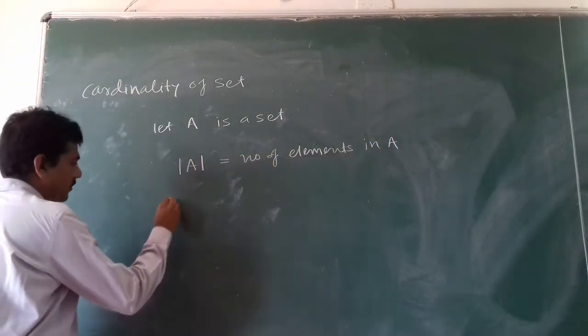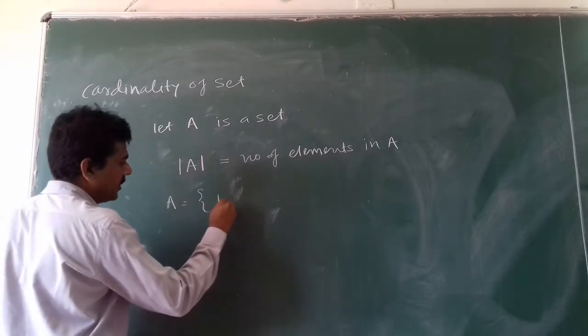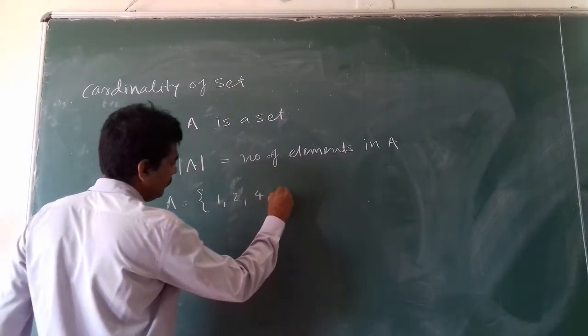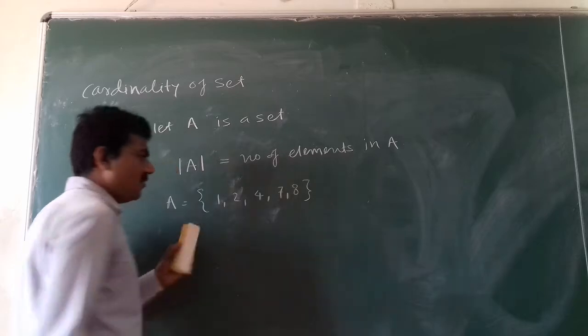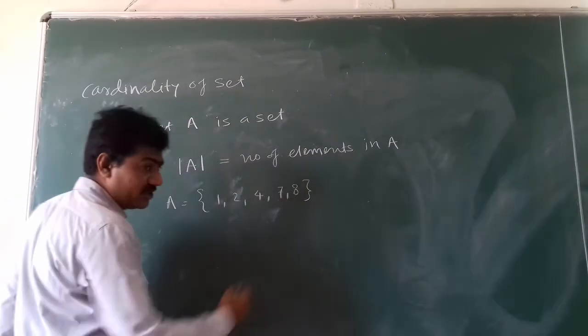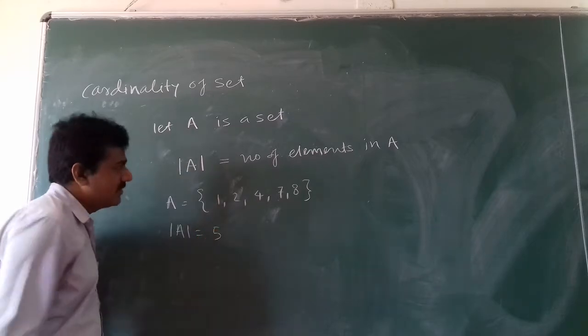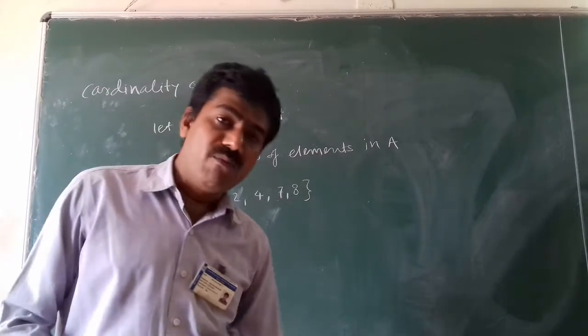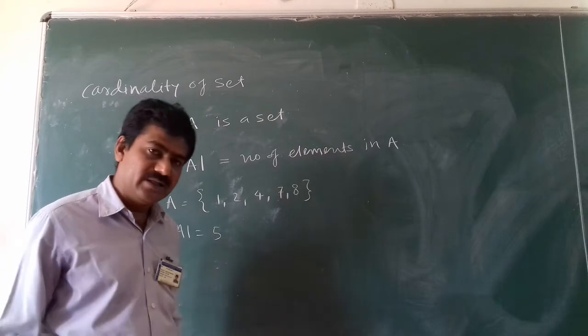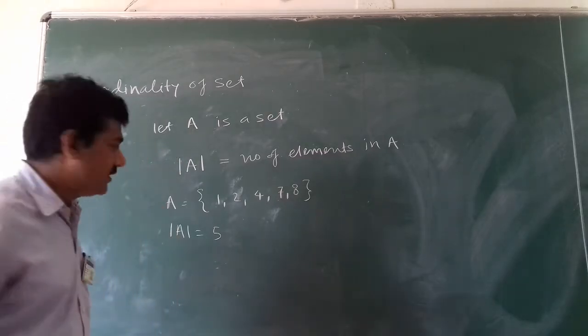As an example, let's say A is a set which contains 5 elements: 1, 2, 4, 7 and 8. So the cardinality of A is equal to 5. This is straightforward: the number of elements in that set is nothing but the cardinality of the set.